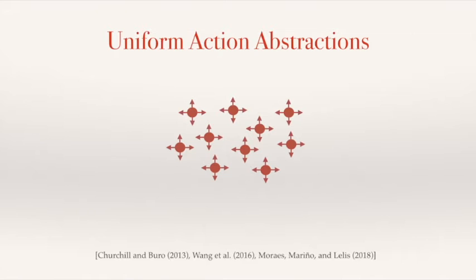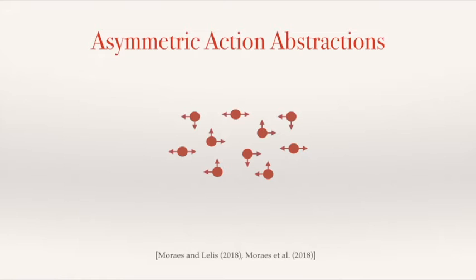One key idea that we've seen in the literature is to use what we call uniform action abstractions, which is just a way of encoding domain knowledge to throw away some of the actions available to each one of the components so that we can reduce the action space. And we've seen many different search algorithms being presented throughout the years that use this idea of uniform action abstractions. A follow-up work is the idea of using asymmetric action abstractions.